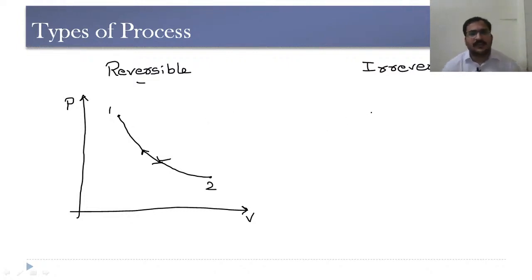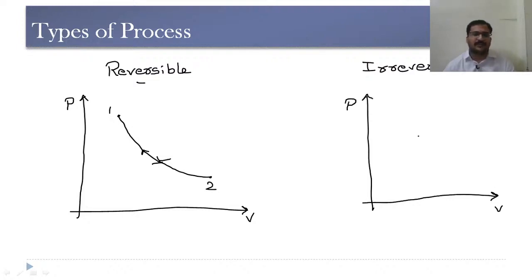Now when it comes to an irreversible process, if we consider a PV diagram like this, process 1 to 2 we have like this, and 2 to 1 will go like this. So the reason is very simple here.